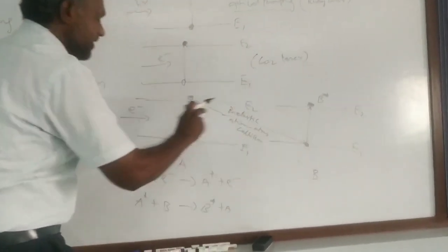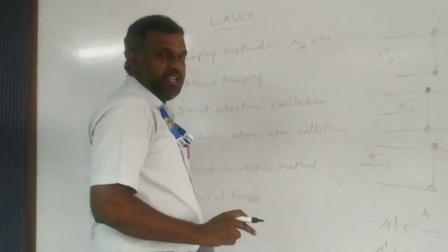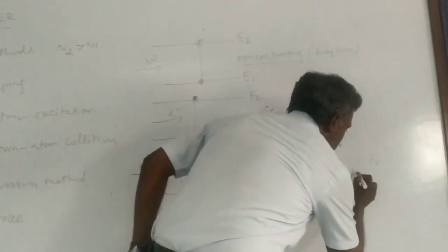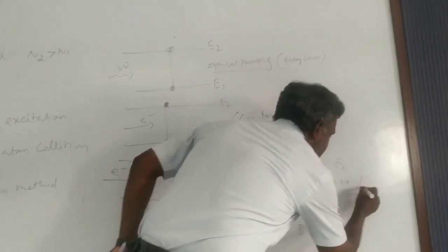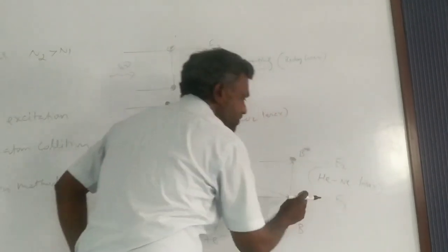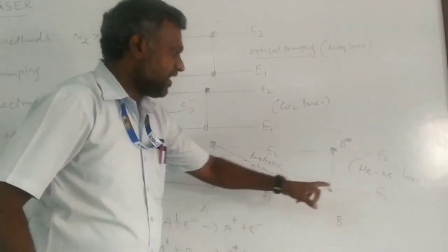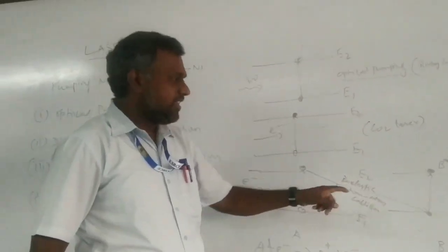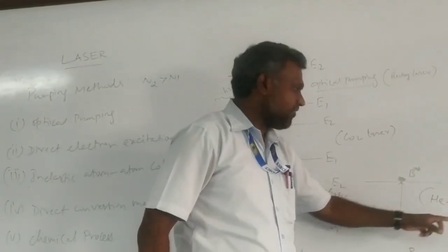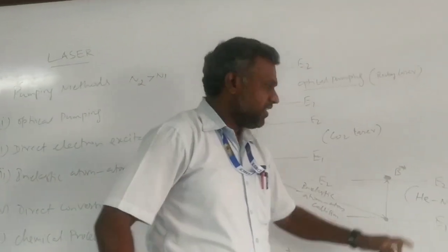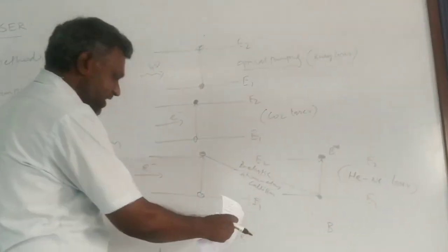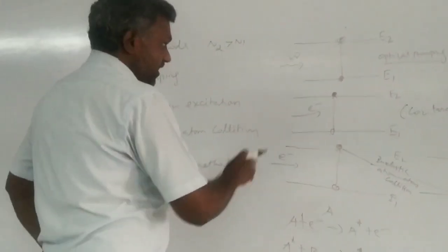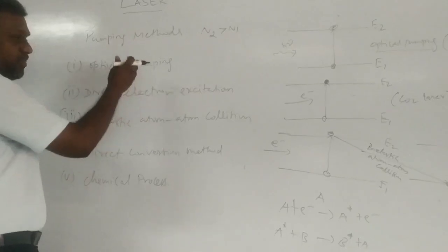An example for this type of pumping method is very simple. You all know the first laser, and the second laser is the helium-neon laser. We are using helium and neon here. First of all, helium is excited to the higher energy level, then helium inelastically interacts with the other element neon, then neon goes to the higher energy level. So this is the equation for that. So these are the three important pumping processes we discussed.